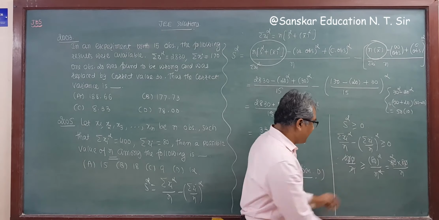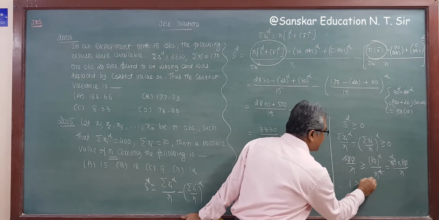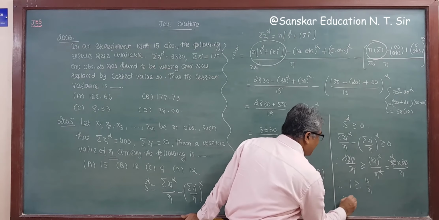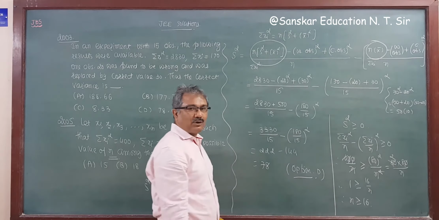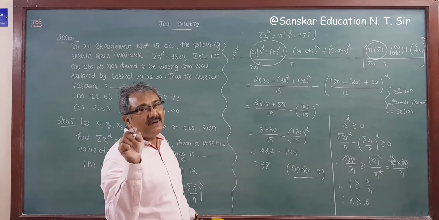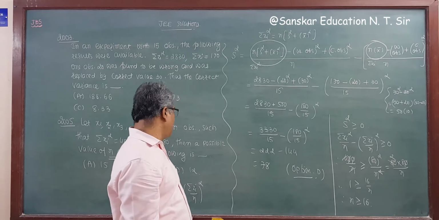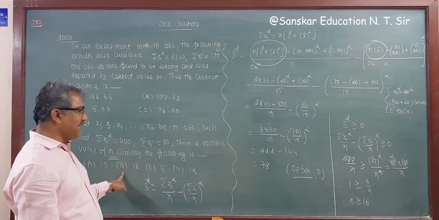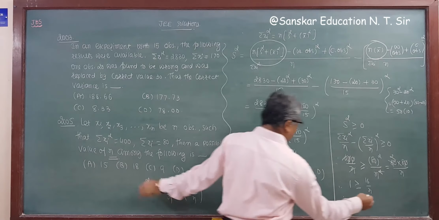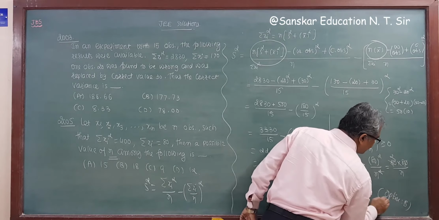So what is remaining? 1 is greater than or equal to 16 by n. That is, n is greater than or equal to 16. The possible value of n is always greater than or equal to 16. And from the options, the only one greater than or equal to 16 is 18. So option B is your correct answer.